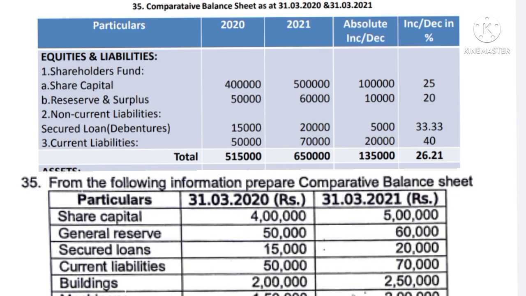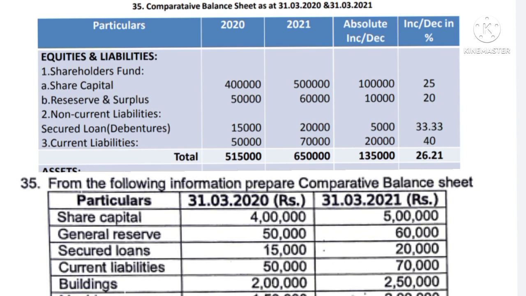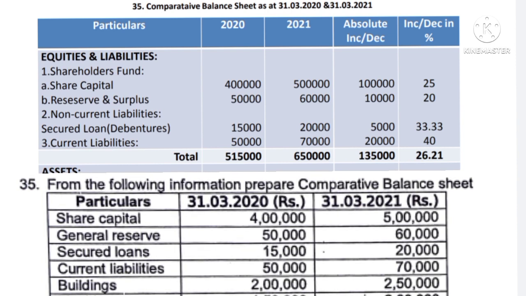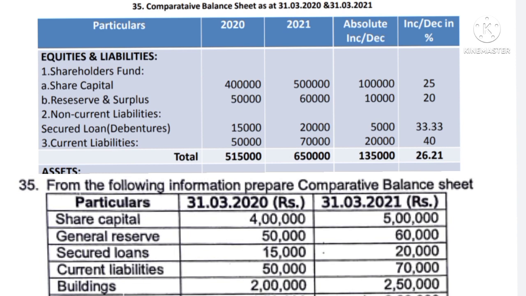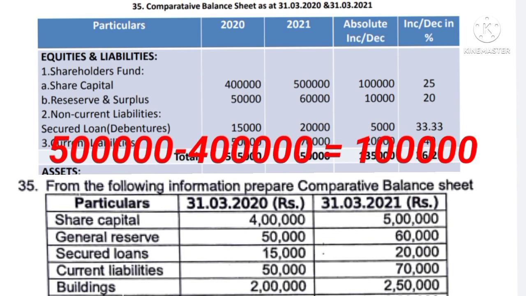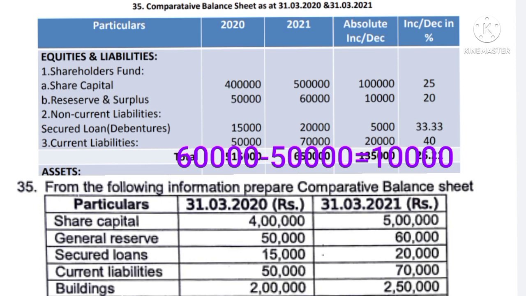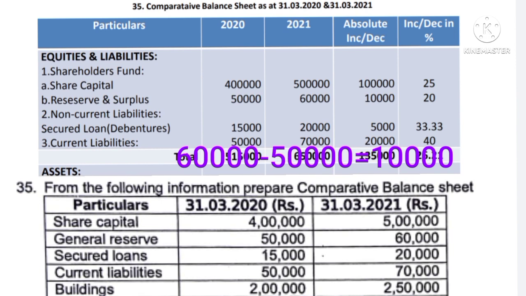First of all, using the information given in the question, you write down all the information as per the format, as per the company's act. There are 2 sections in the balance sheet. The first section is equities and liabilities. In equities and liabilities, the first heading is shareholders' fund. In shareholders' fund, the first one is share capital. Share capital was 4 lakhs in 2020 and 5 lakhs in 2021, so the absolute increase is 1 lakh. Then reserves and surplus were 50,000 in 2020 and 60,000 in 2021, so the absolute increase is 10,000.